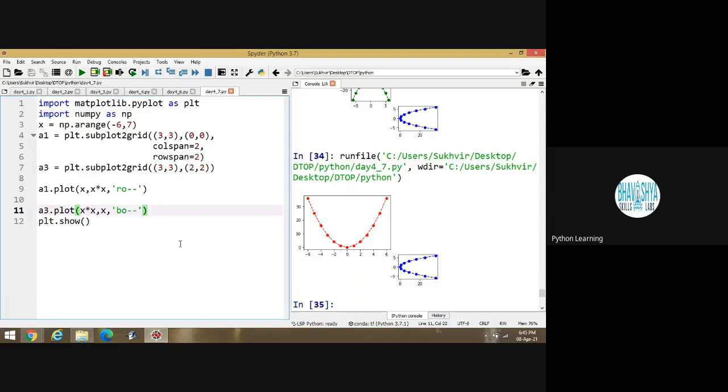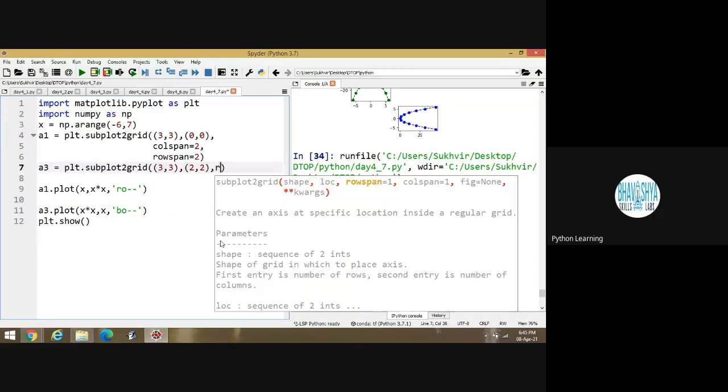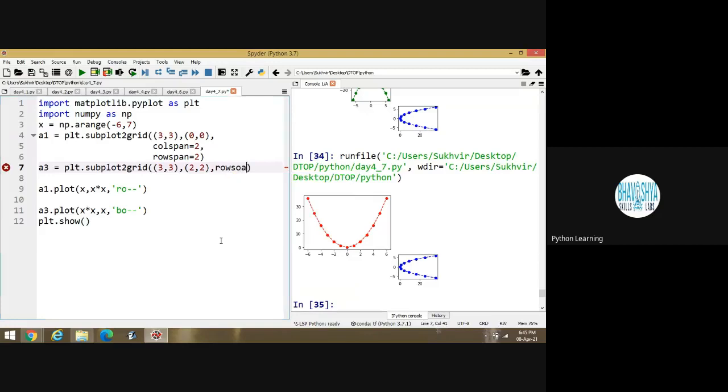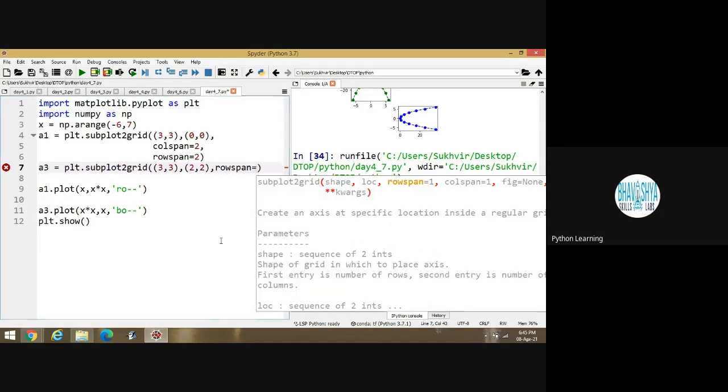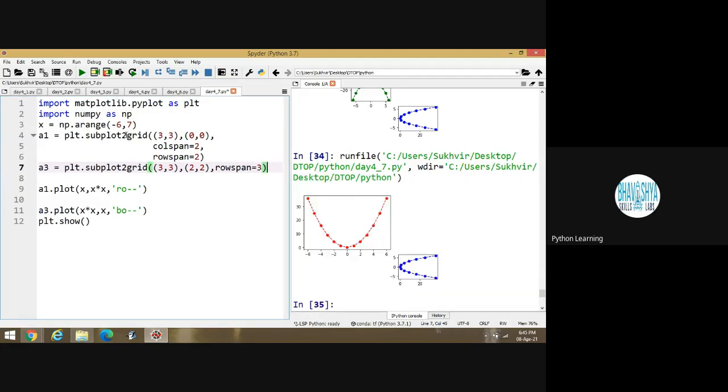What is the meaning of this? It means inside 2 rows and 2 columns the first graph is there. And the second graph is only in the last block. Suppose I have to design this graph in all 3 rows. Then I have to write here rowspan is equal to 3 and execute the program.